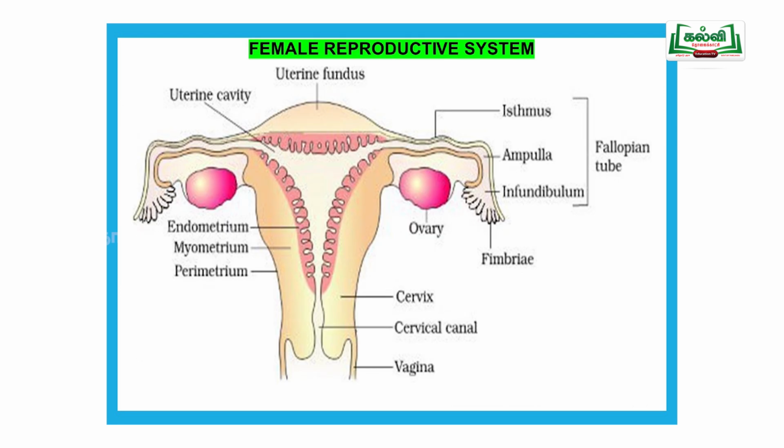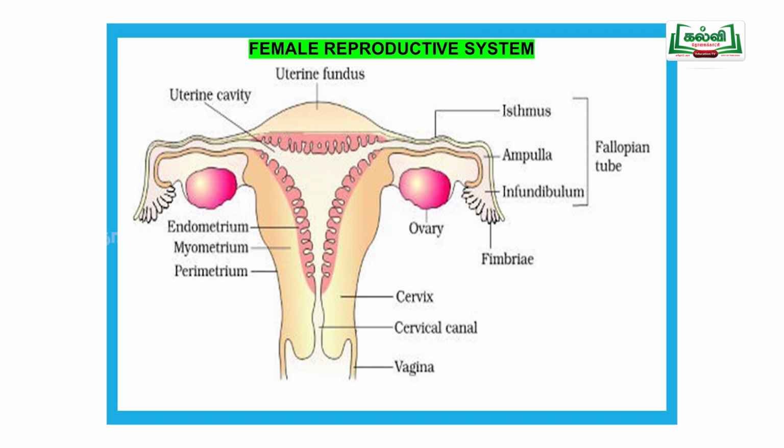Now in the entire female reproductive system, you can see the ovary, which we have already studied. Another tube is the fallopian tube. At the border of the fallopian tube are the fimbriae, which are finger-like projections. Whenever the ovary releases the egg, the fimbriae collect it, just as our fingers collect balls. Then it passes to the funnel-like infundibulum.